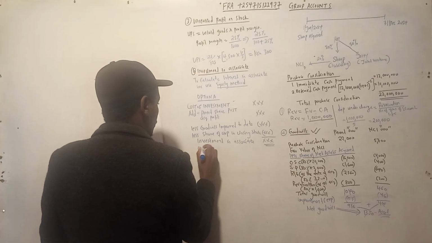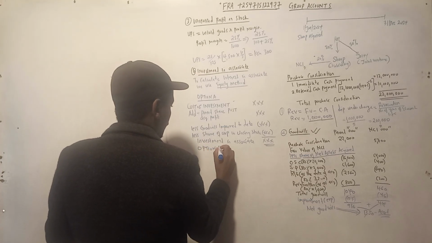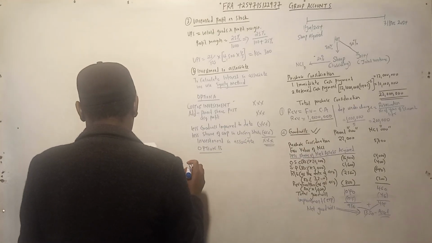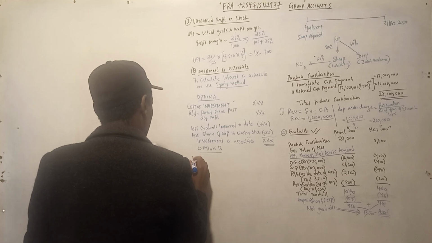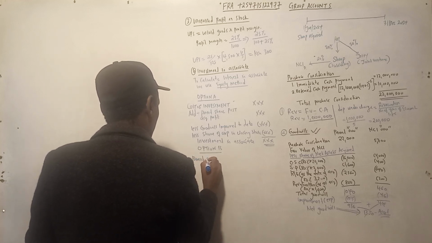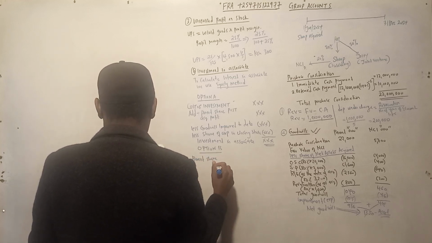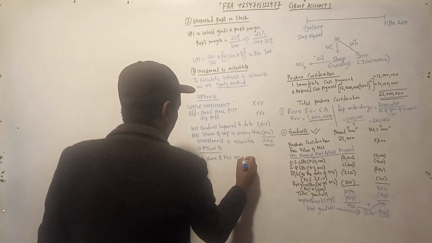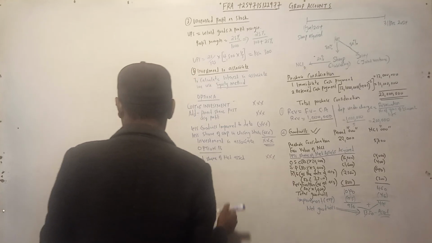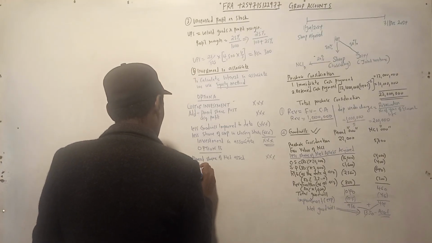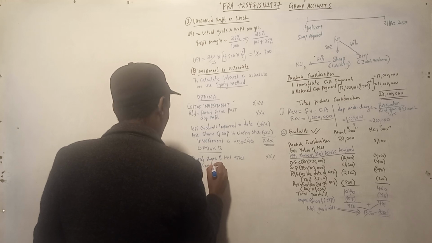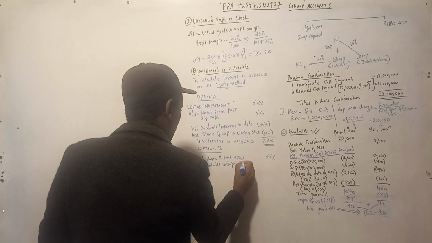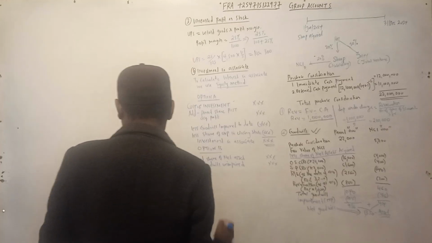Then you have another option, option B. We start with parent share of net asset. We add goodwill unimpaired.